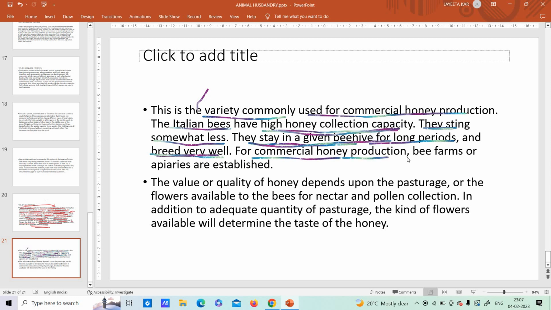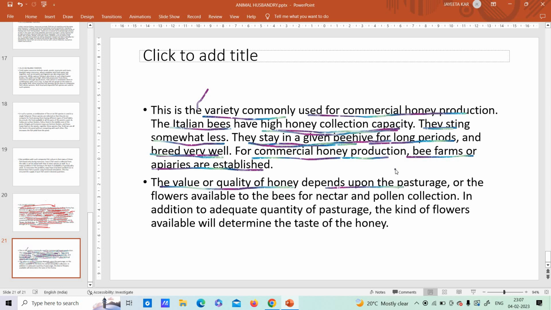Now, for commercial honey production, bee farms or apiaries are established. Apiaries means the places where huge beehives are present and commercial production takes place. Understood? Commercial production is at a large quantity and that is sold in the market. Next, the value or quality of honey depends upon, now you see, what is the quality of the honey?